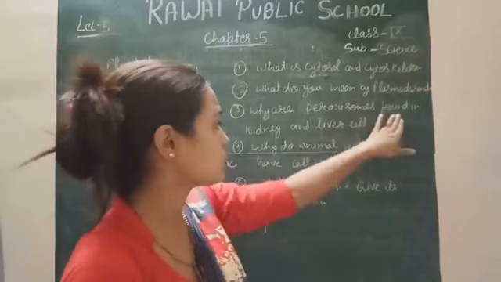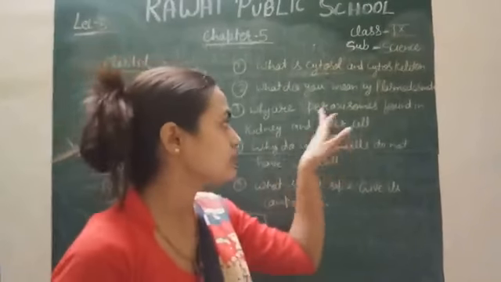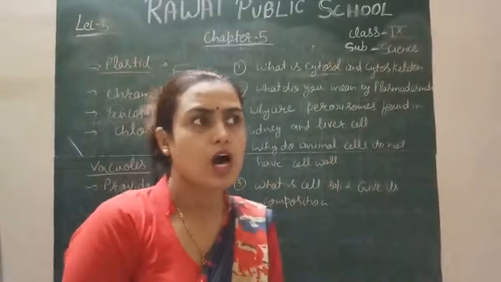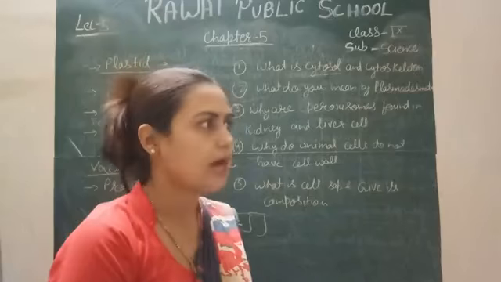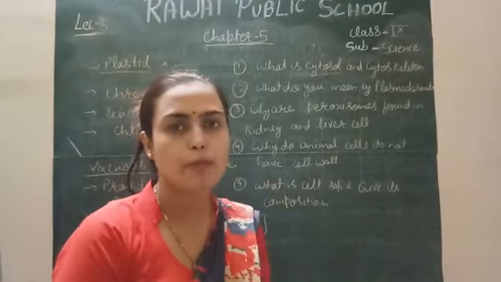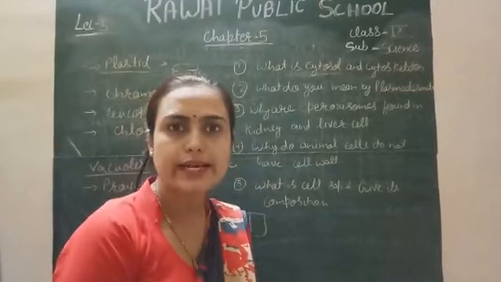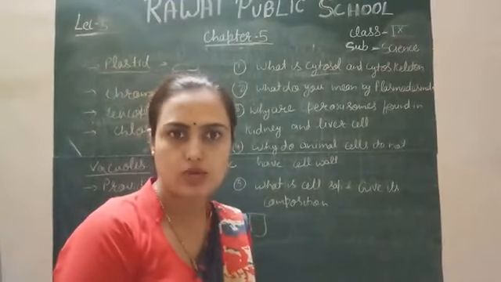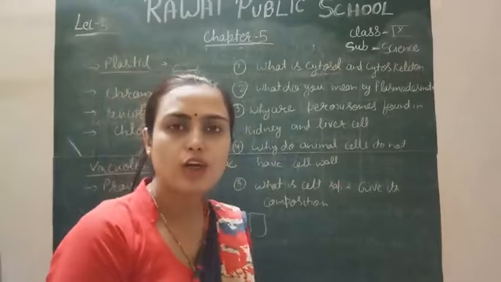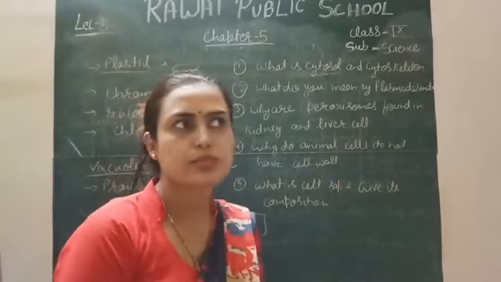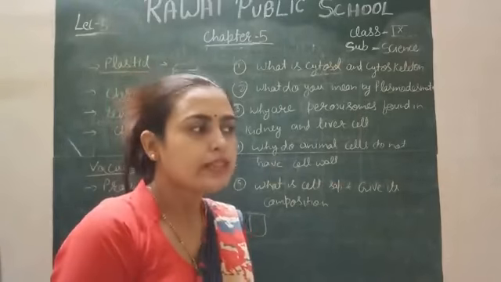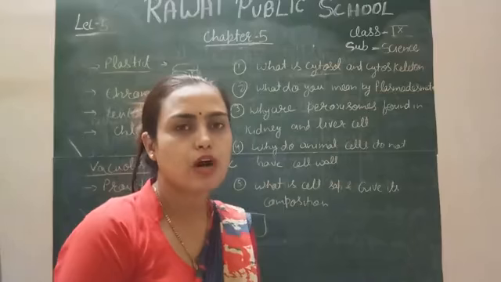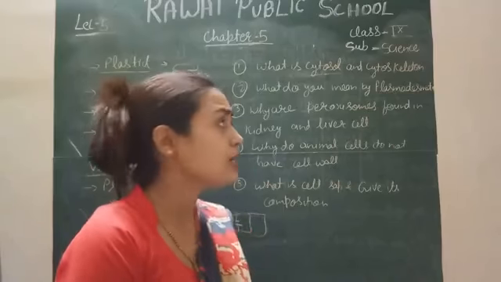Why is peroxisome found only in kidney and liver cells? Actually, peroxisome is found only in animals, not in plants. First thing is that. And next, peroxisomes have various oxidative enzymes which detoxify toxic substances. It means they remove toxic substances from your body. Then your blood, what is the function of your blood? Blood is actually